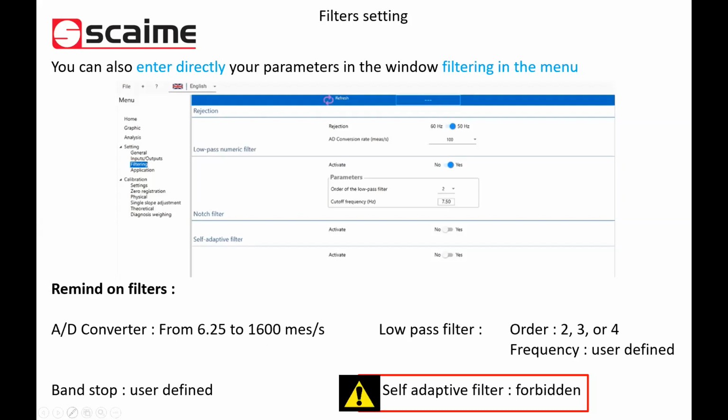Indeed. If you still have a bad frequency which gives you noise on the signal, you have a band stop to kill this particular frequency, an additional level of filtering. Exactly. So the A to D conversion rate is the first one, the low pass filter is the second one, and a third optional one is the band stop. And the self-adaptive filter is forbidden, because it is not designed for check weighing applications. It can be used for other processes, but not dynamic ones. Yes, it's a hyperstatic filter.